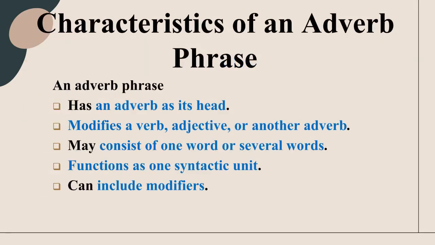Now discuss the characteristics of an adverb phrase. An adverb phrase has an adverb as its head word, which determines the grammatical category of the phrase. It modifies a verb, an adjective, or another adverb, and may consist of one word or several words. An adverb phrase functions as a single syntactic unit within a sentence, and may include modifiers that intensify or qualify the meaning of the head adverb.